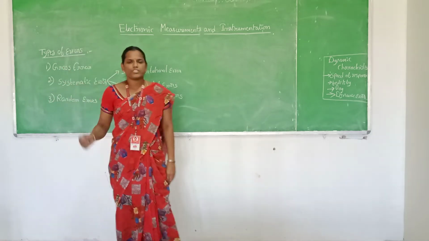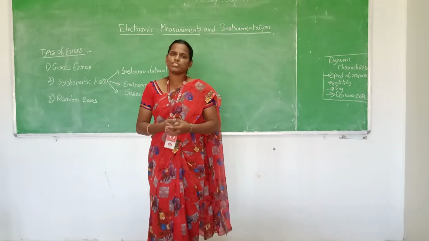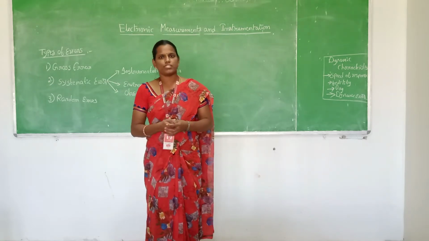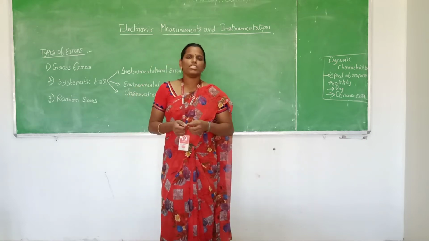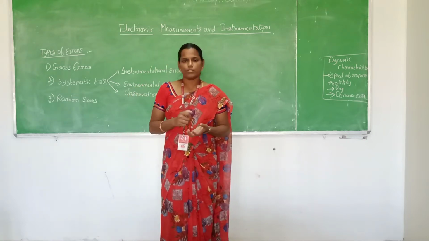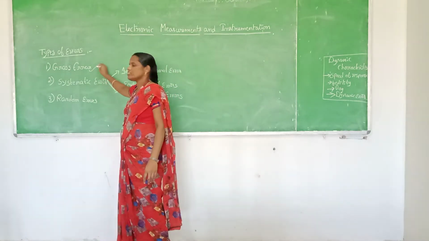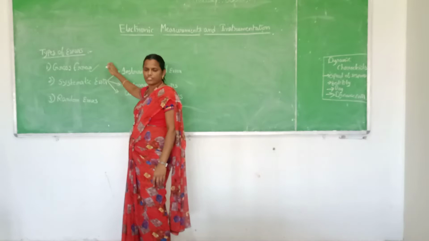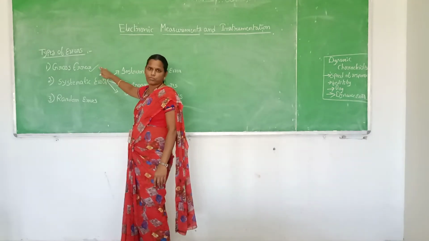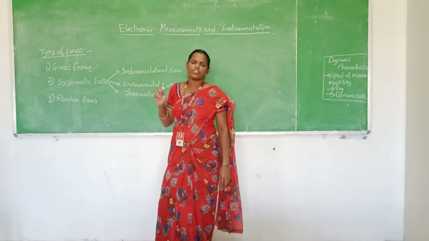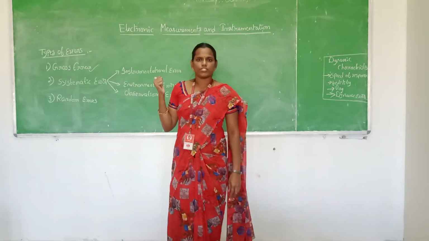So the first error is the gross error. Gross errors occur due to mistakes made by human beings. It may be insufficient knowledge of a person, or it may be improper readings taken by the observer. These gross errors can be avoided by taking more than one reading. That is, by taking 3 successive readings, we can avoid this gross error.